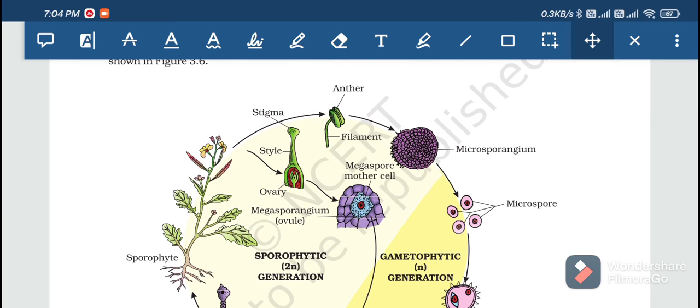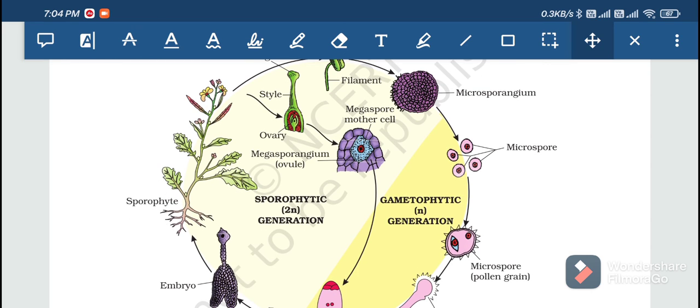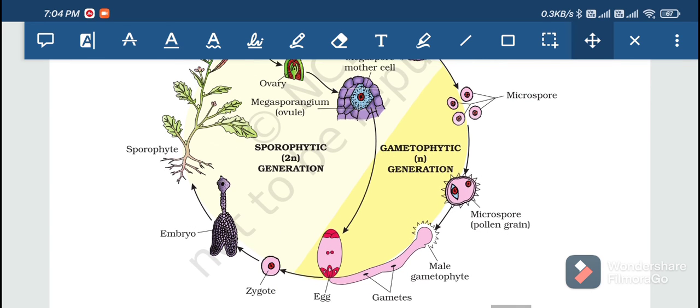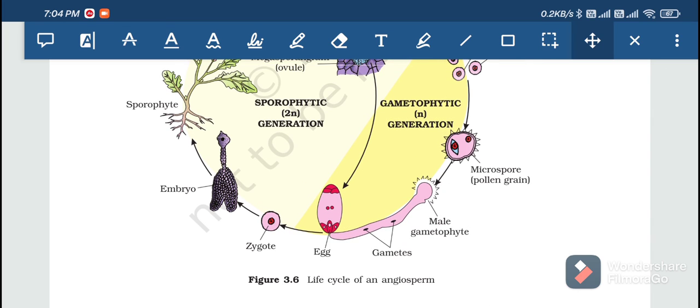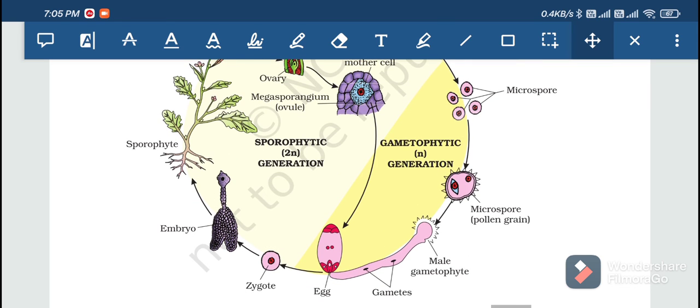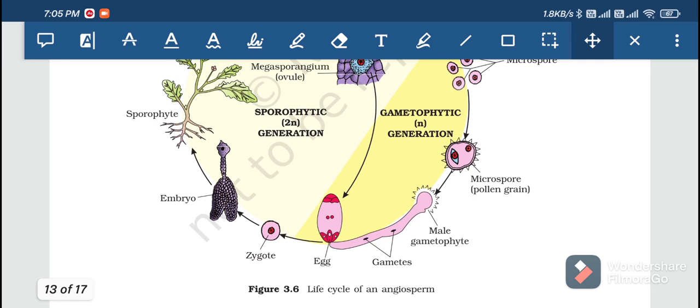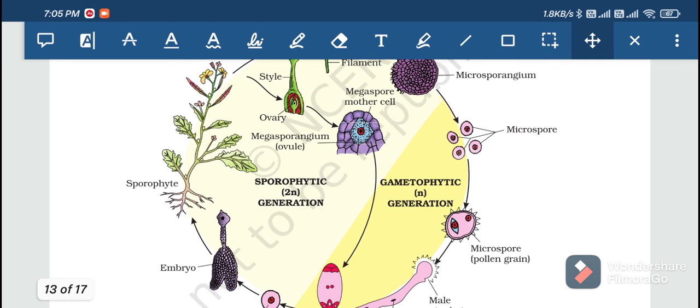Now coming to the generation of the female gametophyte. First, in the ovary we have megasporangium, and megasporangium has a megaspore mother cell which divides both mitotically and meiotically to produce one egg. There is only one egg produced. It may vary in different plants, because the number of seeds we have is the number of ovules produced in one flower. Next, the megaspore mother cell divides to produce one egg cell.